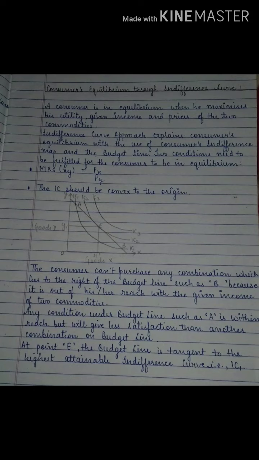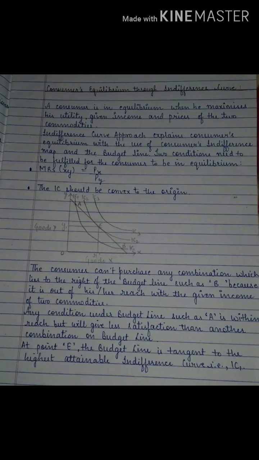Now the one which is down the budget line, that is below my budget, that means I still have money left in my hand and that is why I will spend more. That means I will move on to IC2, that is indifference curve 2. If I check out IC3, that is indifference curve 3, which is above my budget line, that is out of my reach, out of my purchasing power, I will not prefer that.